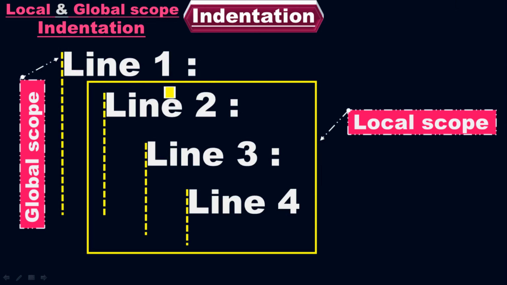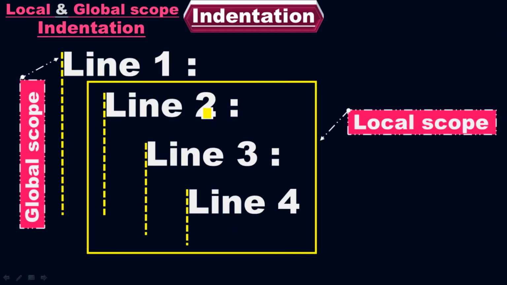But what if I pick only these 3 lines? Forget about the first line for a moment. I'm going to pick these 3 lines of code. So among these 3 lines of code, line 2 is the outermost. So it is the outermost indentation. Therefore, it comes under the global scope indentation among these 3 lines of code. And the other two lines come under the local scope indentation, in case you pick only these 3 lines of code.